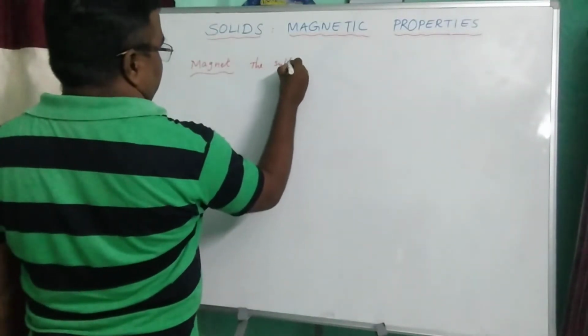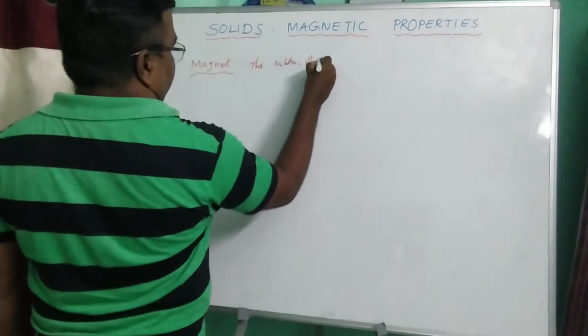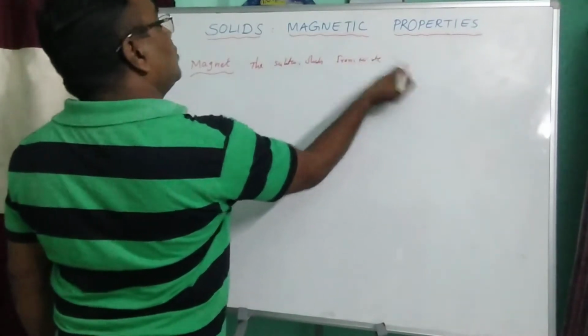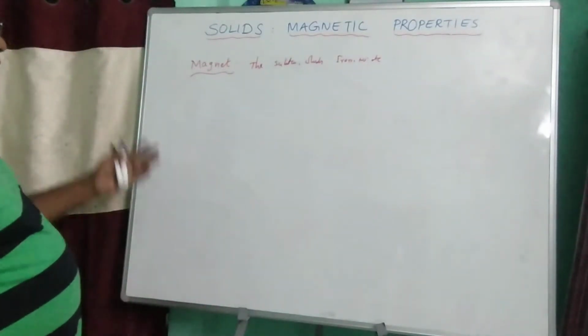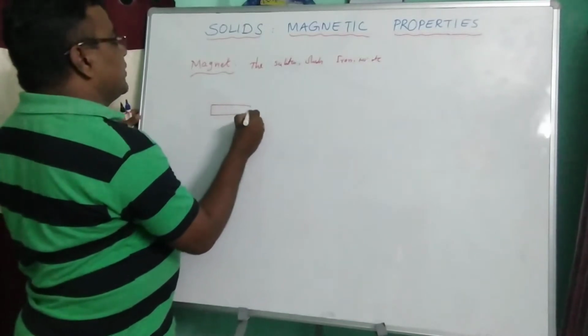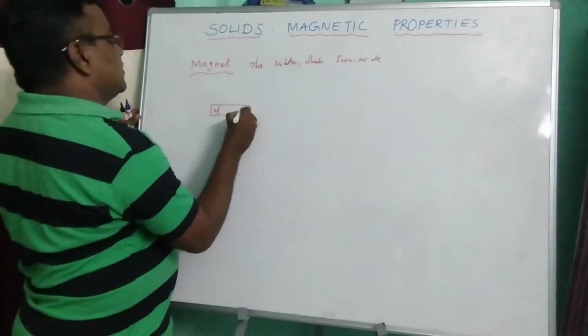The substance which attracts iron, nickel, etc. towards itself is known as a magnet. For example, take a bar magnet, which has a north pole and a south pole.